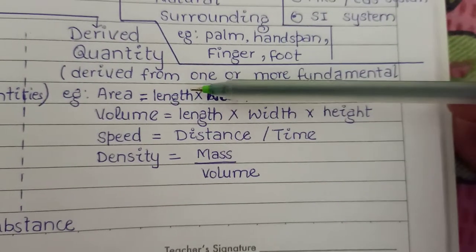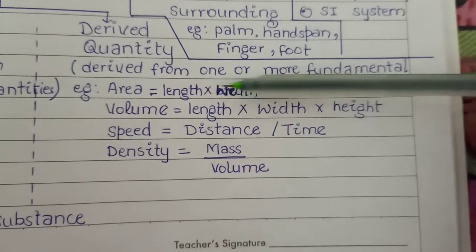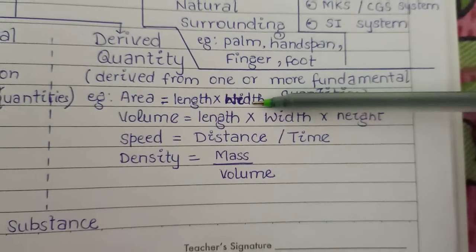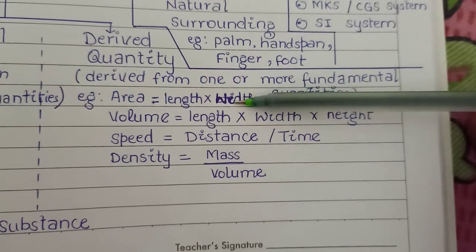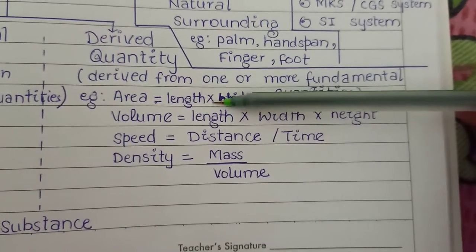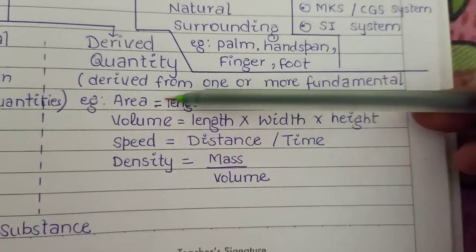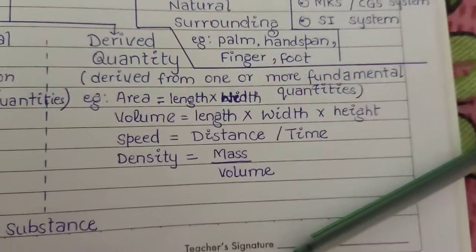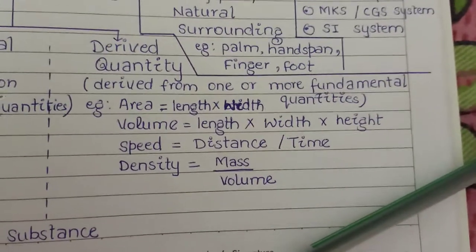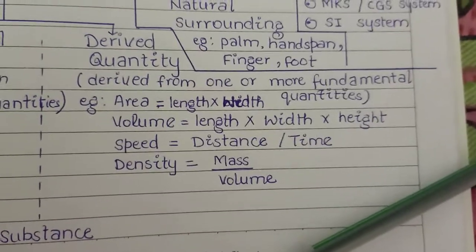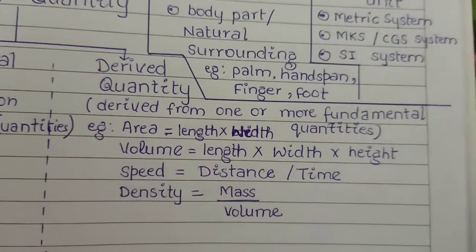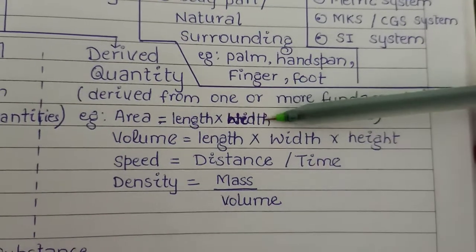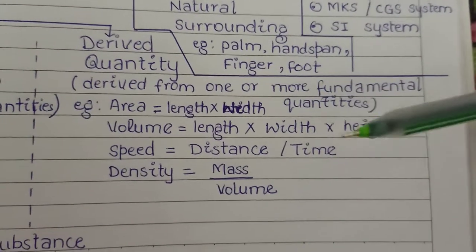Length is a fundamental quantity and width is also a fundamental quantity. When two fundamental quantities are multiplied to define area, area is a derived quantity.